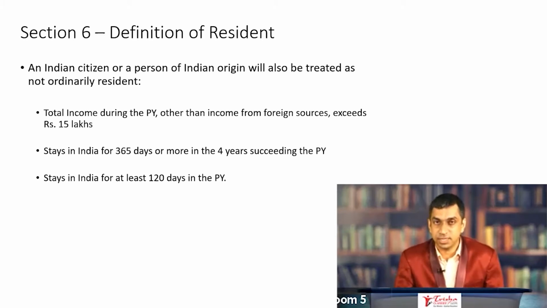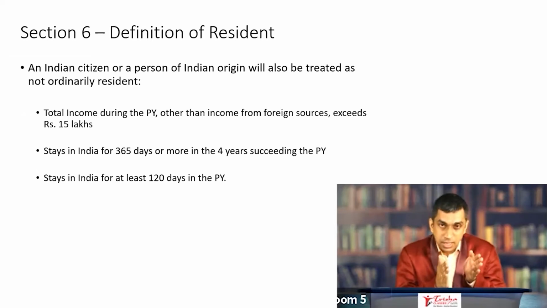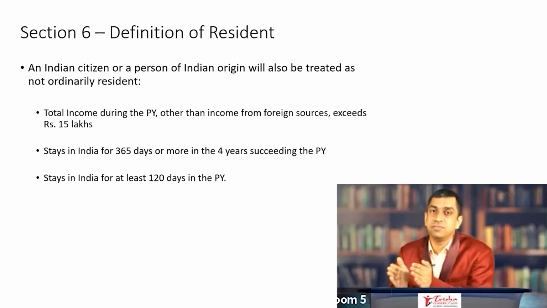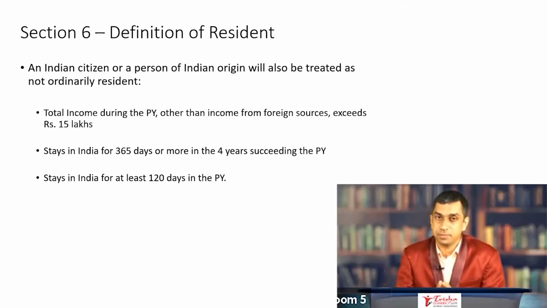I'll repeat this once again and let this be very, very clear, because you have got to be very clear on this particular section, because it does appear to me that there is a likelihood of a question being asked from this particular point. Total income should exceed rupees 15 lakh for this condition to be applicable.